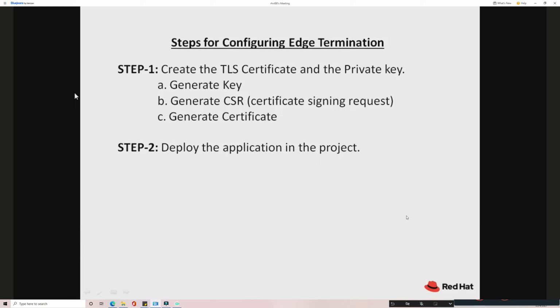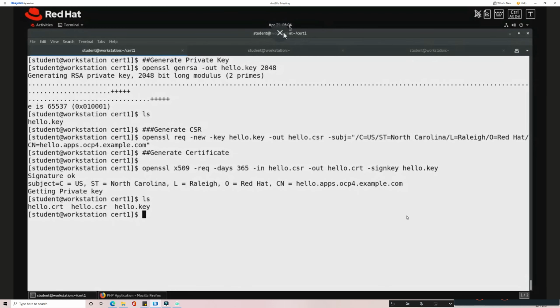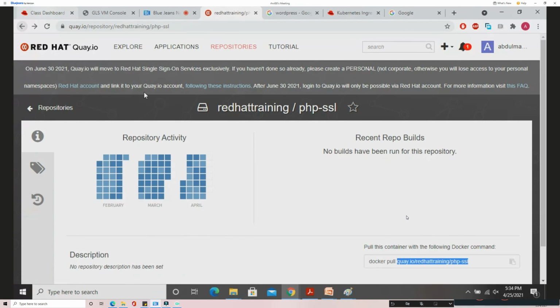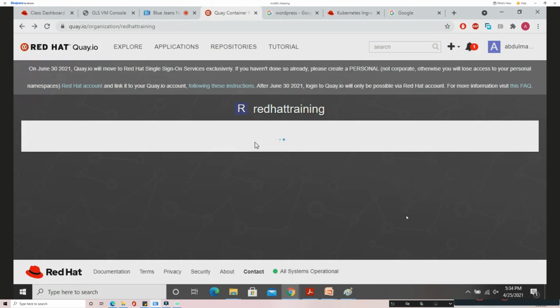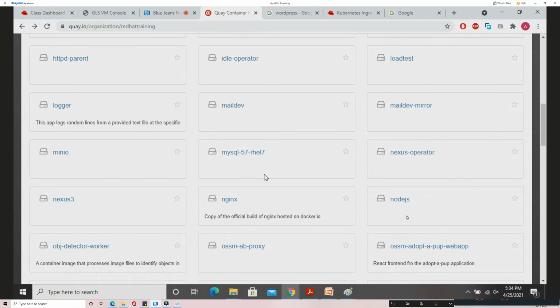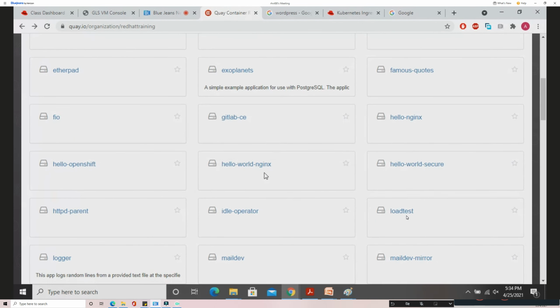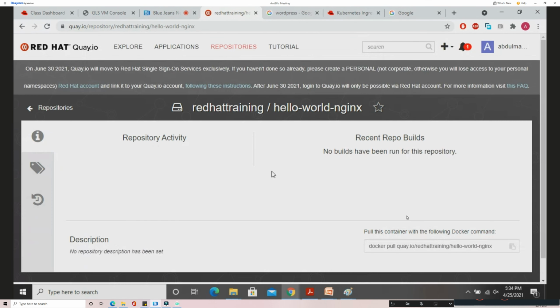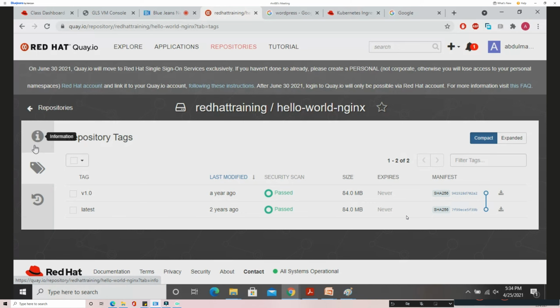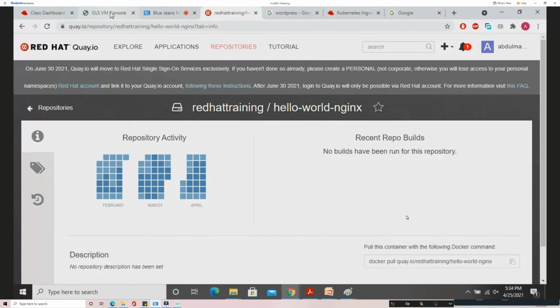So now I'm going to deploy the application. For deploying the application, I'm going to use a specific image from that same Red Hat training, the Hello World Nginx image. Let me check whether any tag is there. It doesn't have any tag, so the latest tag is used. I'm just going to use this image.